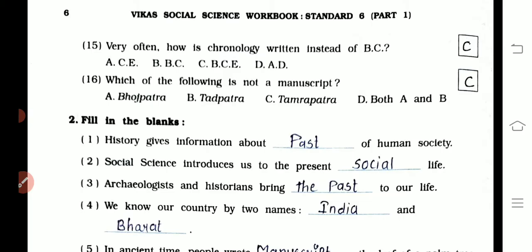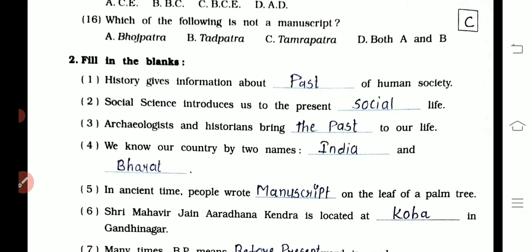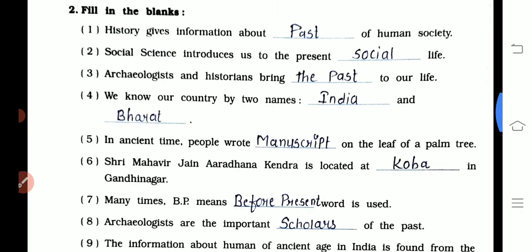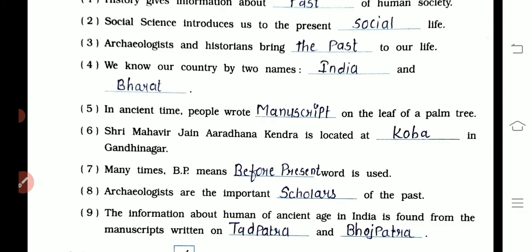Okay, so this was the multiple choice questions. Second one is filling the blanks. History gives us information about the past of human society. Second one, social science introduces us to present social life. Third one, archaeologists and historians bring the past to our life. Fourth one, we know our country by two names, India and Bharat.